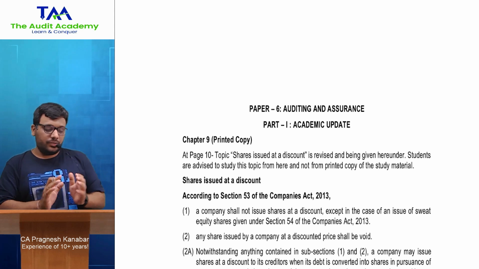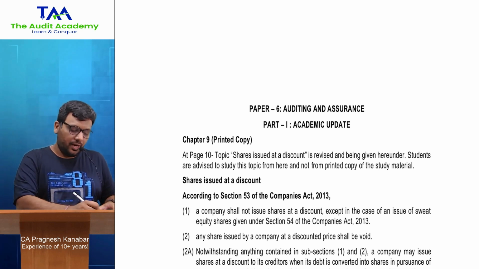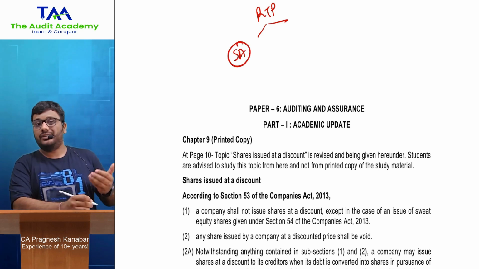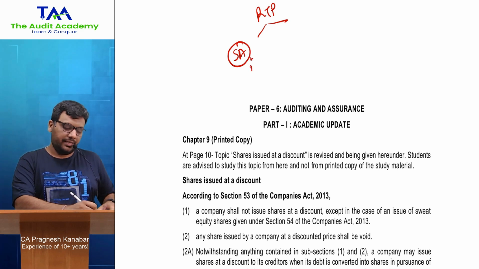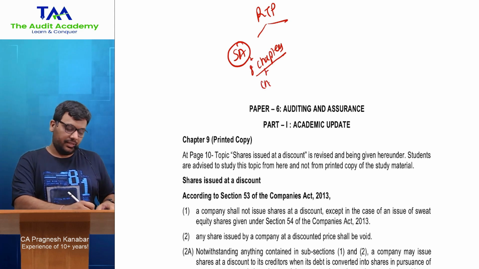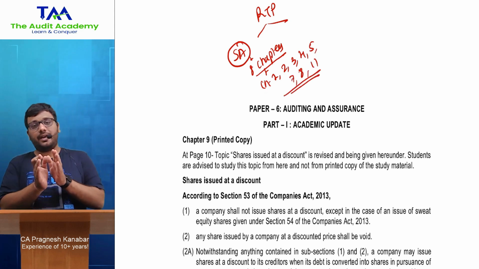All right. So let us divide your RTP content into two parts, just like your syllabus. So there are points on standards on auditing. You know that there are 8 chapters on standards on auditing. If I talk about the ICAI syllabus, which is nothing but chapter 1, 2, 3, 4, 5, 7, 8 and 11. This is as per the ICAI syllabus.